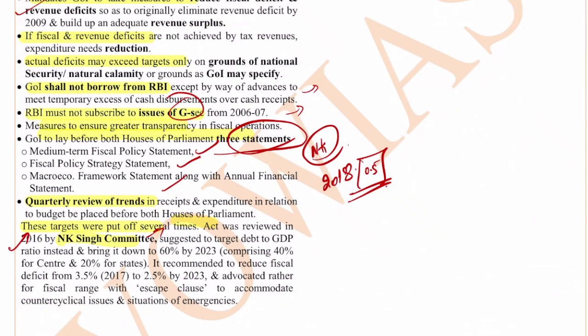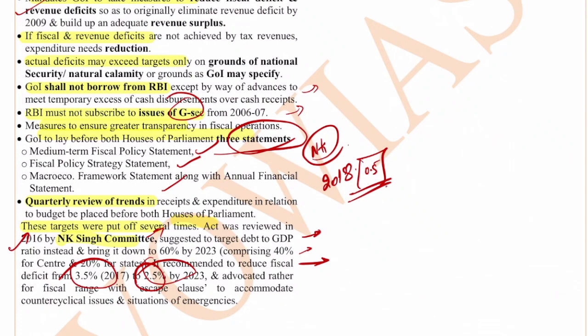This committee suggested the target of debt to GDP ratio as 60%, comprising 40% for the Centre and 20% for the states. It recommended reducing the fiscal deficit from 3.5% to 2.5%, and 0.5%, as I said, is the escape clause. But because of COVID, the government is not able to follow these things. So these are the major things about this FRBM Act. I think it's clear now. If a question is asked on this, you have to write all these things, especially the target of 60% of GDP, because that is important, and bringing the fiscal deficit from 3.5%